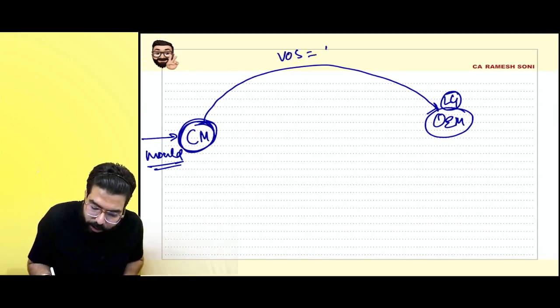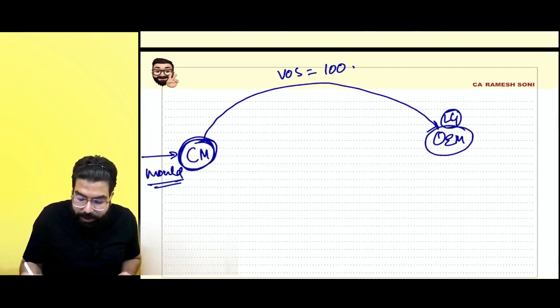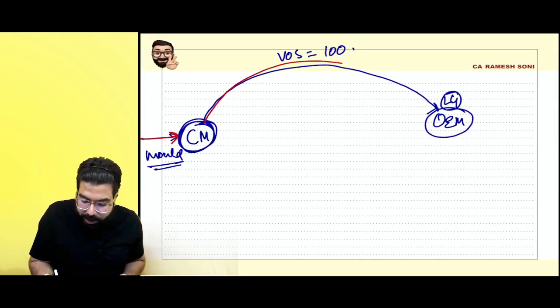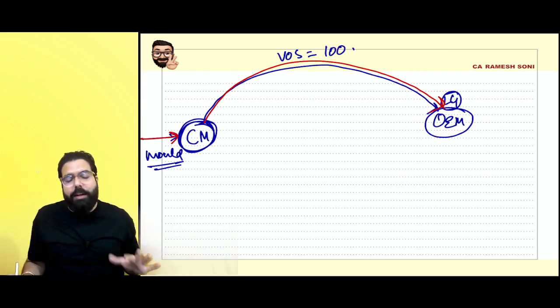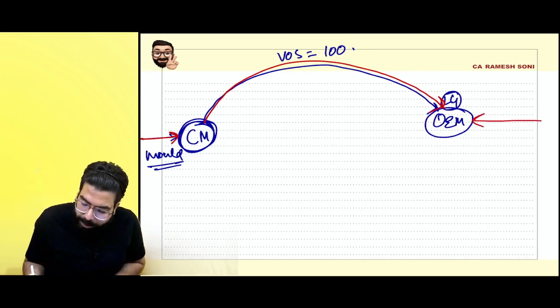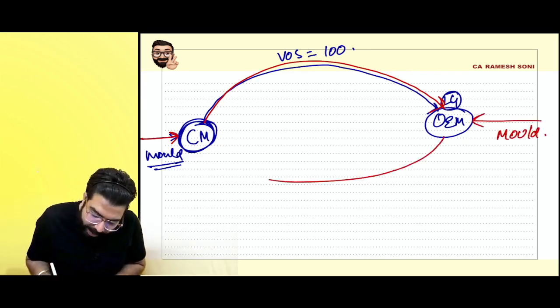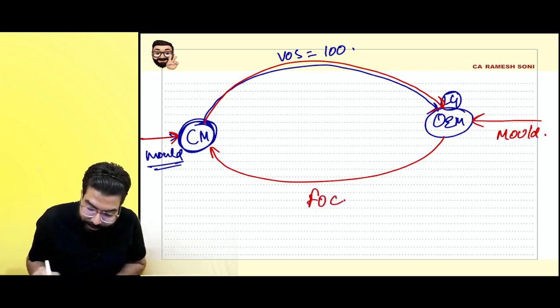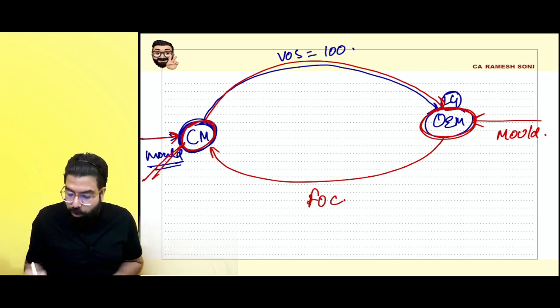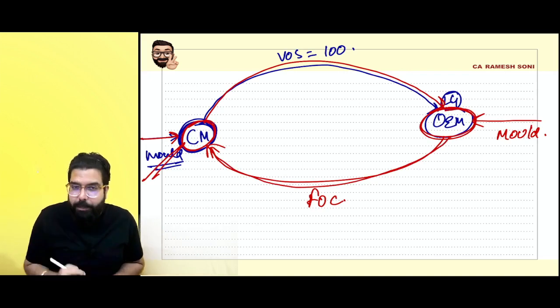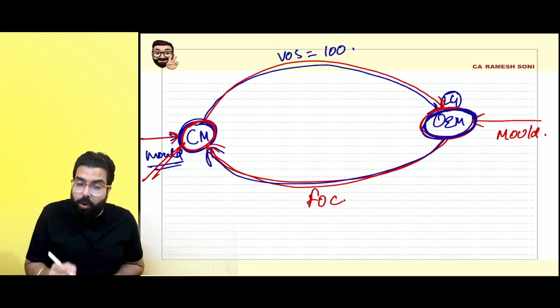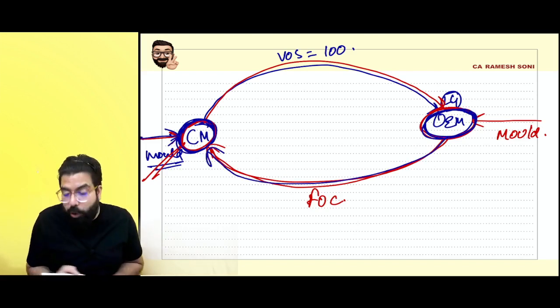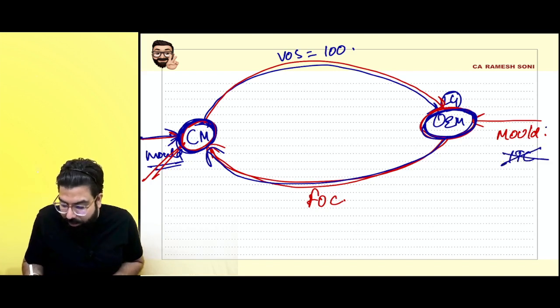He told them, I will charge 100 rupees. This was the contract: he will buy the mold and supply each unit of the component at 100 rupees. Later, he could not find the mold, so the original equipment manufacturer bought the mold and gave it to him free of cost. Tell me one thing: is it the original equipment manufacturer's business to give him the mold? No, it was the component manufacturer's business to buy the mold, and hence he will not get any input tax credit.